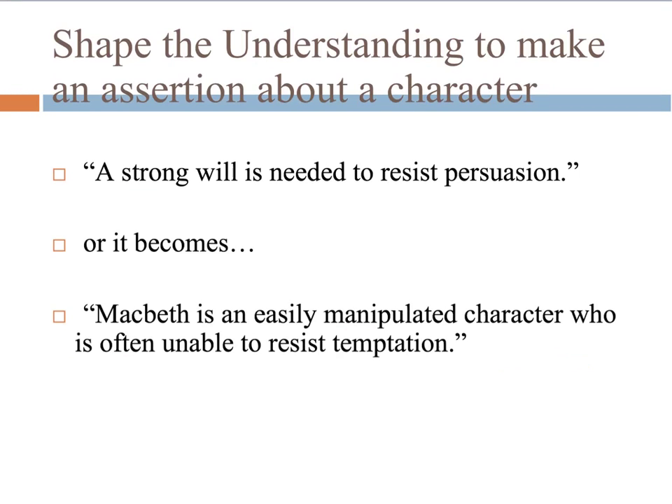Let's have a look at another example for this understanding, a strong will is needed to resist persuasion. It could also become Macbeth is an easily manipulated character who is often unable to resist temptation. Now this is nice because we have a synonym for persuasion. We have it altered into temptation here. And instead of a strong will, we have Macbeth being described as an easily manipulated character. So there's real sort of shaping going on and quite specific for the character of Macbeth.